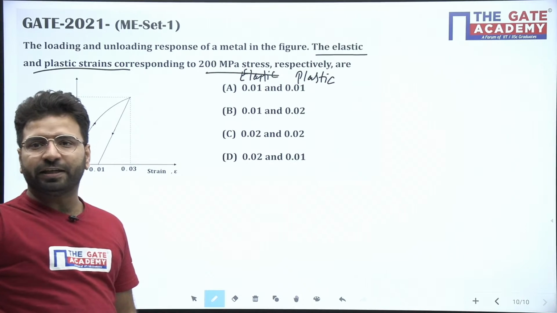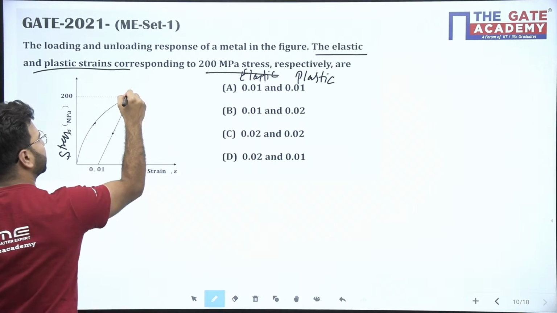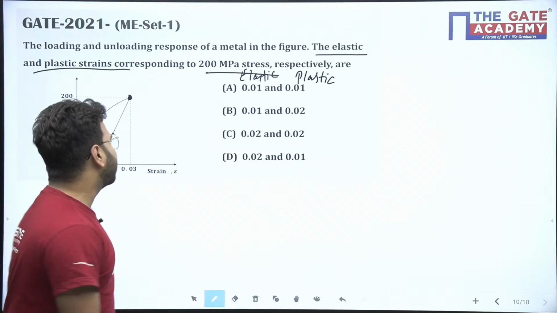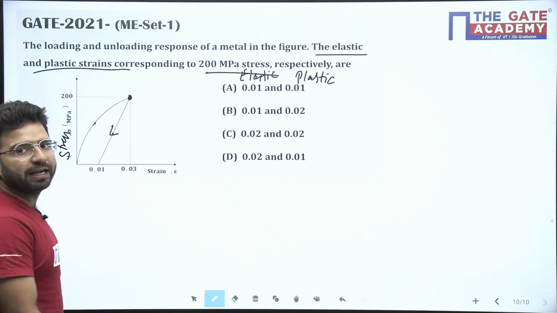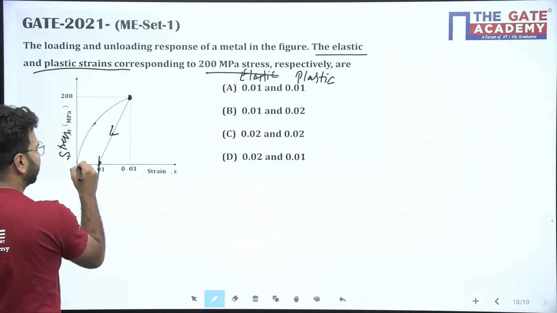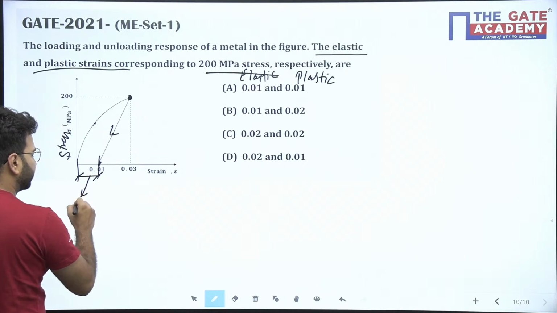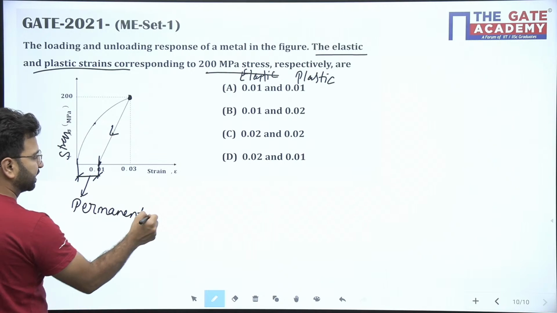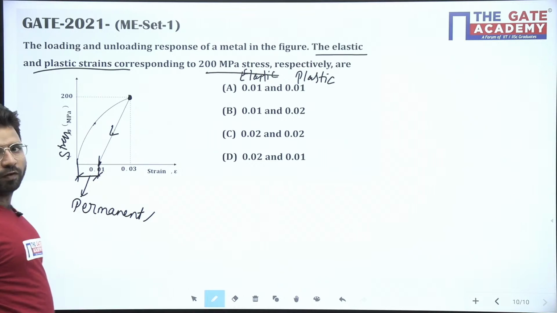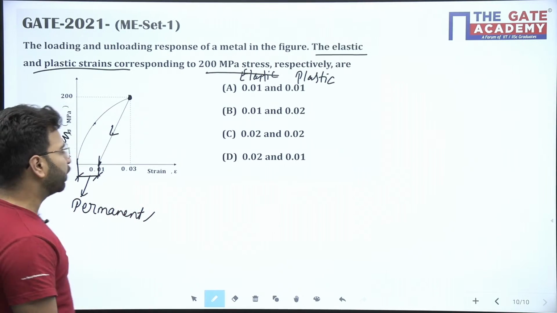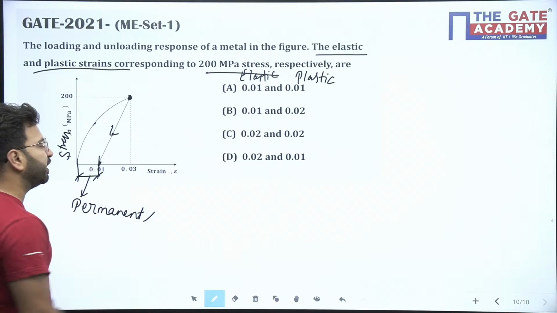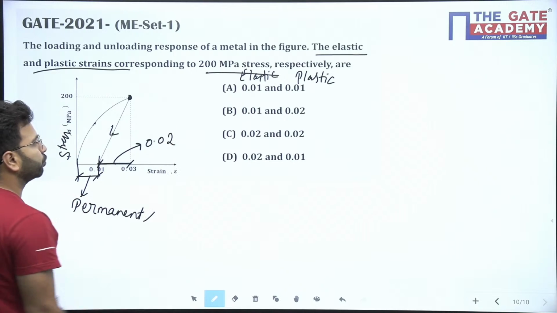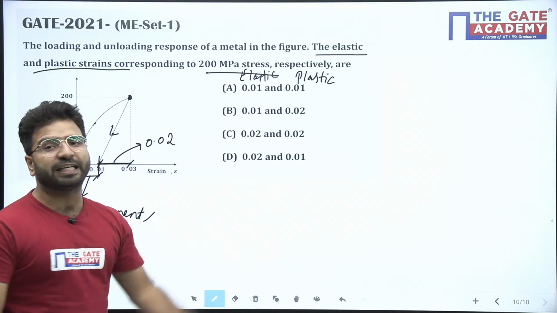So which option is correct here? You can see, beta, loading happened up to this point. After that the load was removed, and the curve followed this path. So this is my permanent strain, or plastic strain. That is how much? 0.01. You can see the total strain is 0.03. So what will this be? This will be 0.02. So elastic is 0.02, plastic is 0.01.